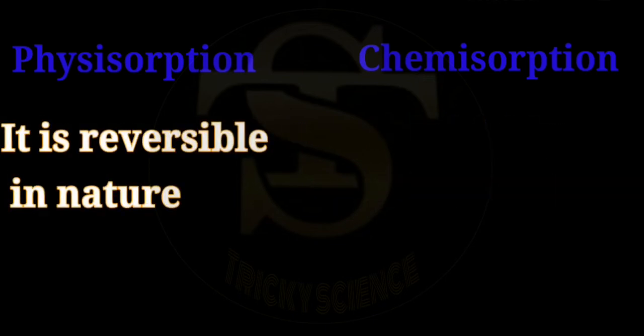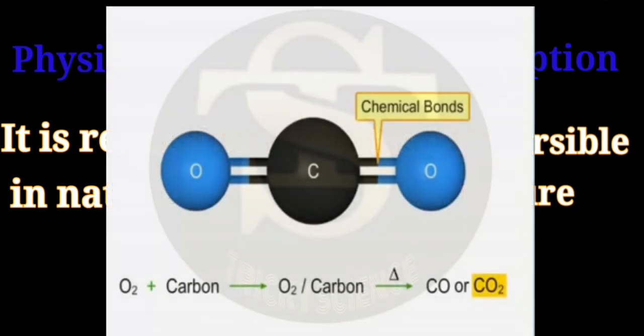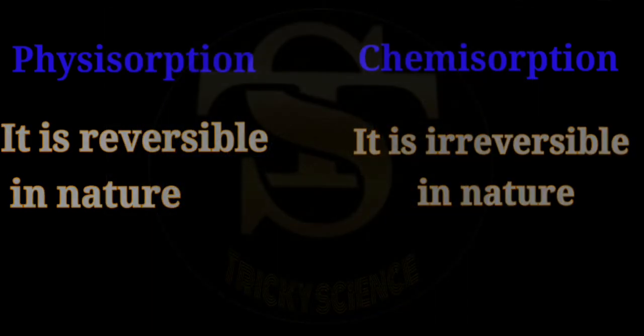Physical adsorption is a reversible process due to weak van der Waals forces. However, in chemical adsorption, chemical bonds are formed between adsorbent and adsorbate molecule. For example, when oxygen is chemically adsorbed on the surface of carbon, to reverse this process, we will get carbon monoxide or carbon dioxide instead of oxygen. Hence, chemical adsorption is irreversible in nature.